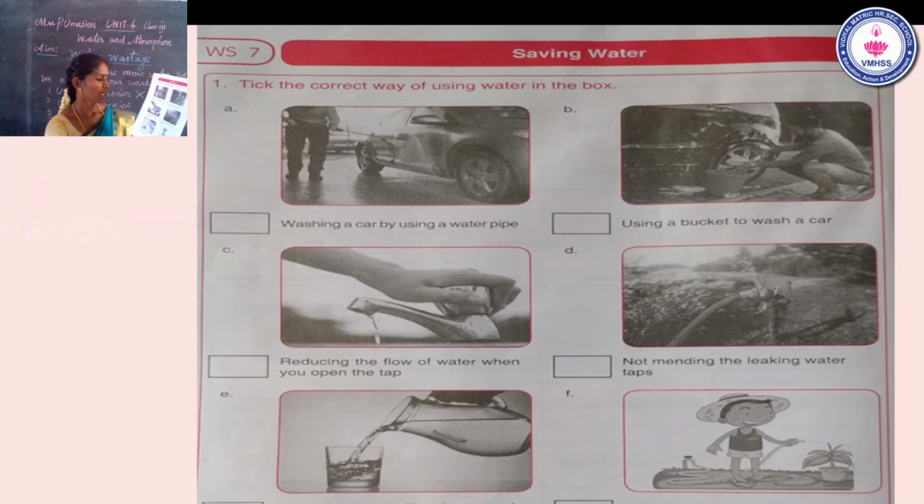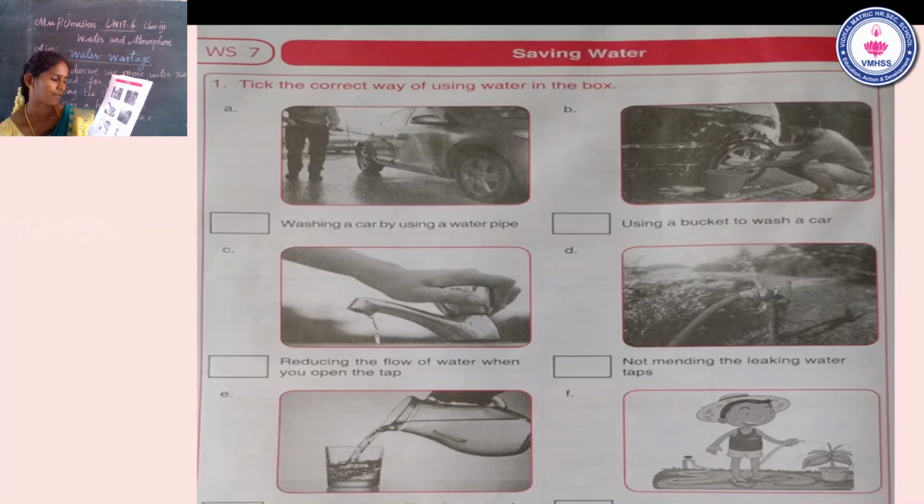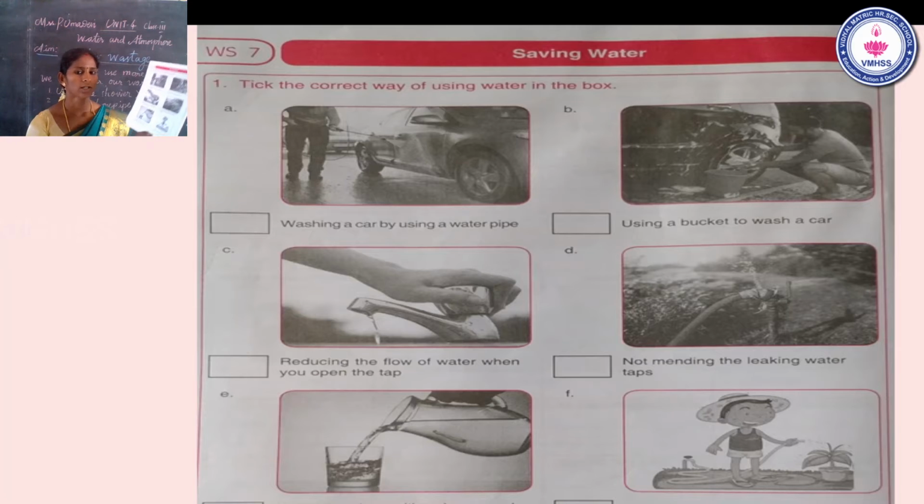Third one, reducing the flow of water when you open the tap. Fourth one, not maintaining the leaking water taps. Fifth one, filling the glass with only as much water as you want to drink. Sixth one, watering the plant with a water pipe.